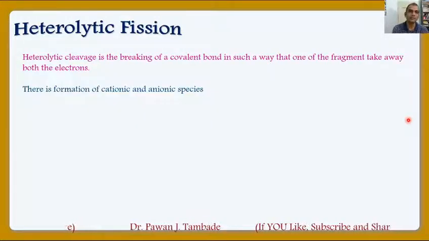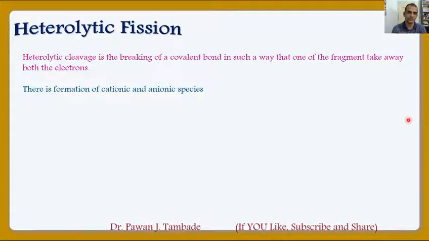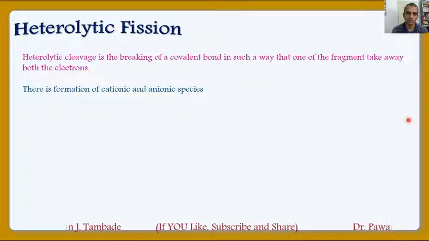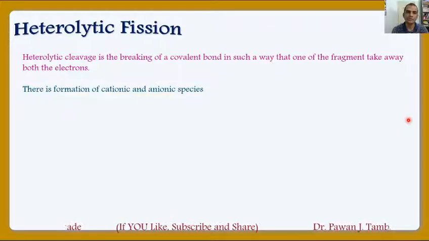The next type of bond fission is heterolytic fission. So heterolytic fission is the breaking of a covalent bond in such a way that one of the fragments takes away both the electrons. So in heterolytic fission, there is a formation of cationic and anionic species.